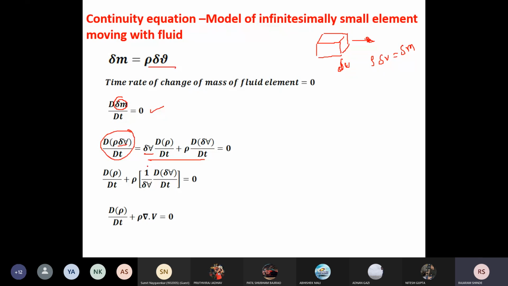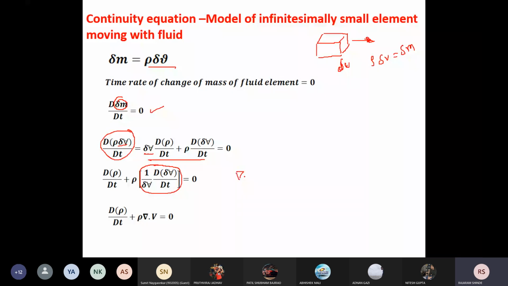What you will get, when we divide by delta v, is d rho by dt plus 1 upon delta v into rho d delta v by dt. Now if you see this term in the square bracket, it is the time rate of change of volume per unit volume, and that is the divergence of velocity.